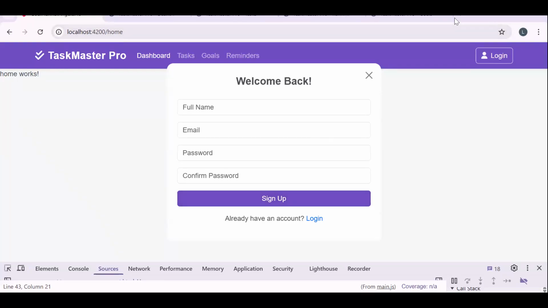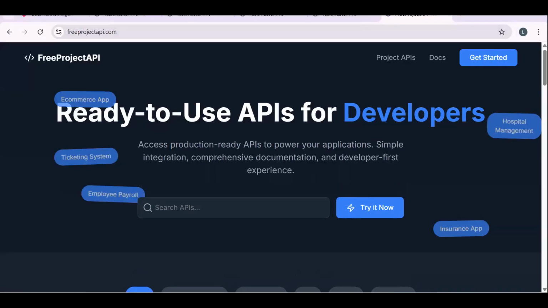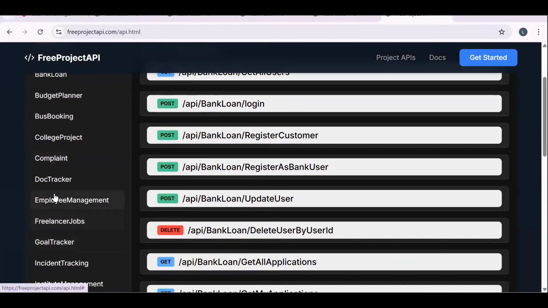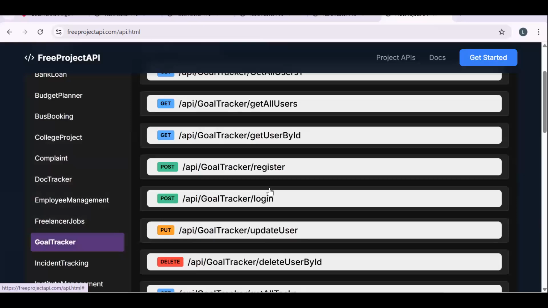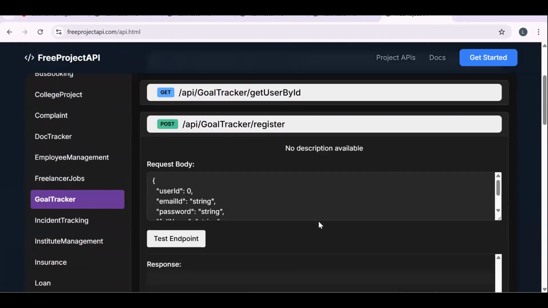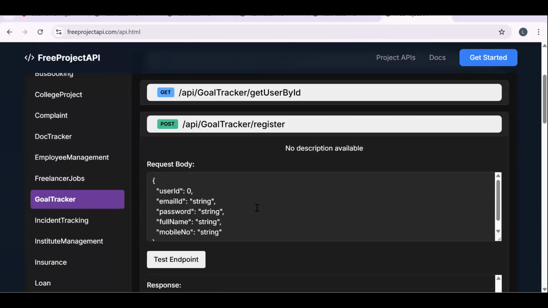Now let's get back to the API. Let me just open the API URL, project API, goal tracker. So now first thing we have to register. So this is the API. Now over here, what type of object we need to send? So this is the object what we need to send. So what we will do, API call integration we are starting.